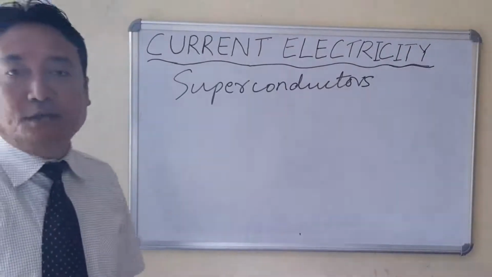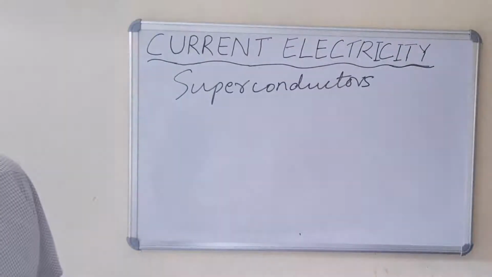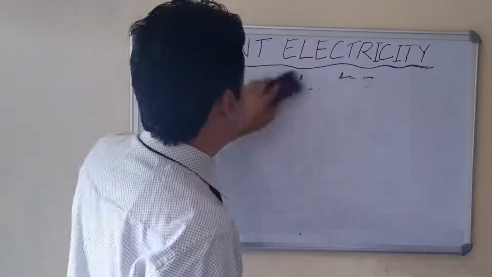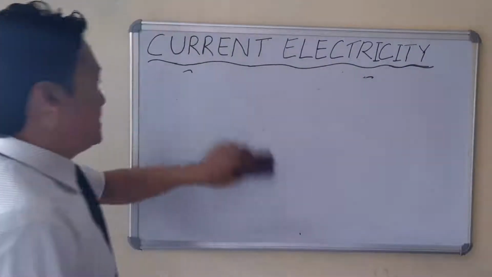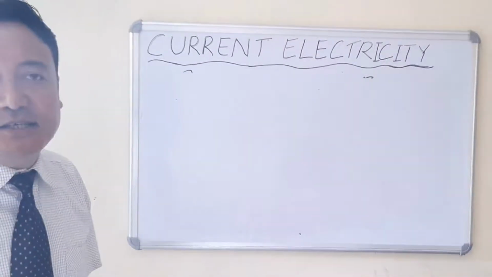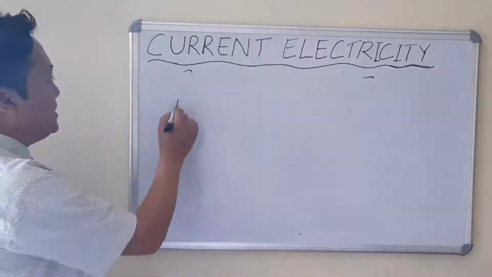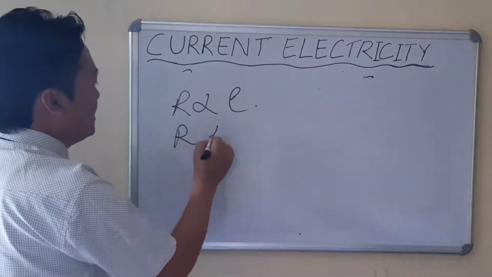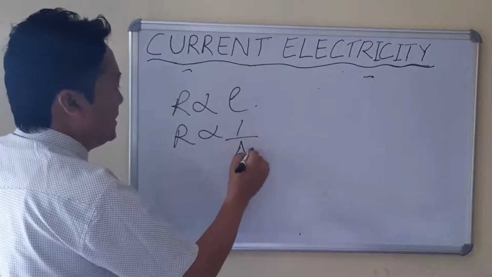Now let us come to the next point, specific resistance and resistivity. Considering the factors affecting the resistance of a conductor, the resistance of a conductor is directly proportional to length, and inversely proportional to area.